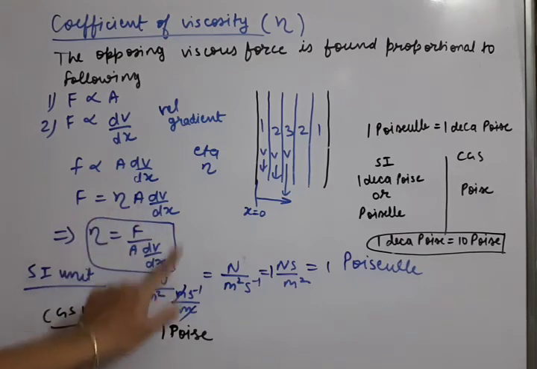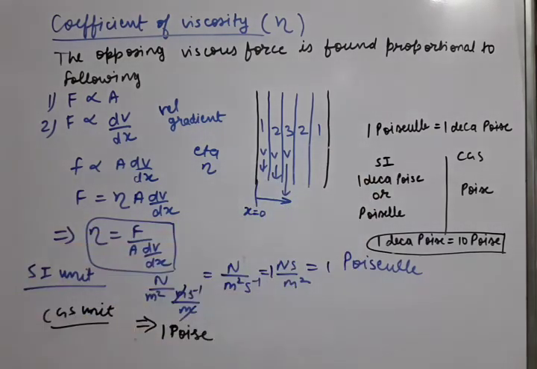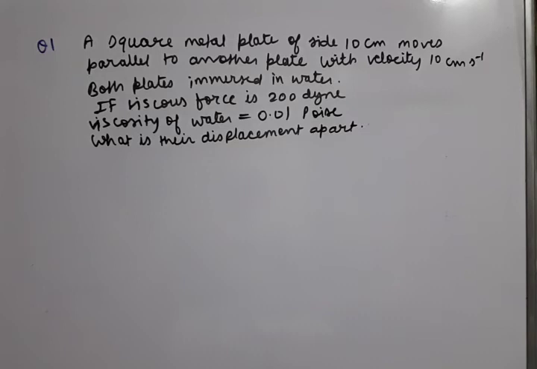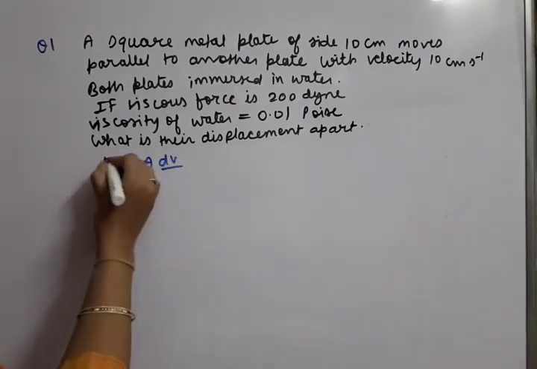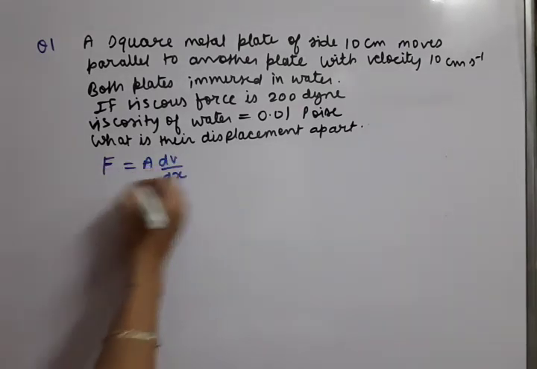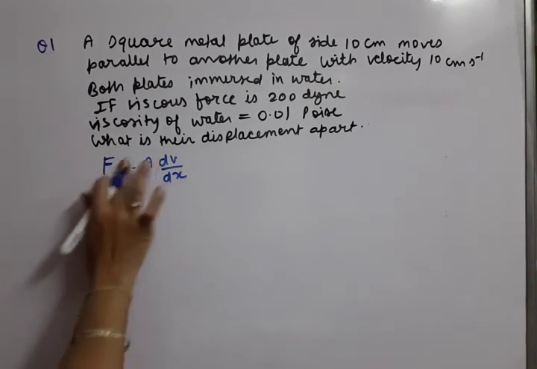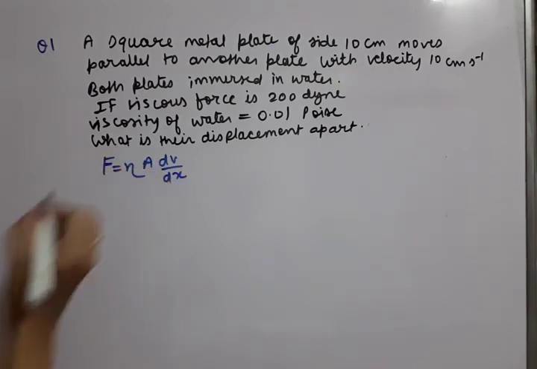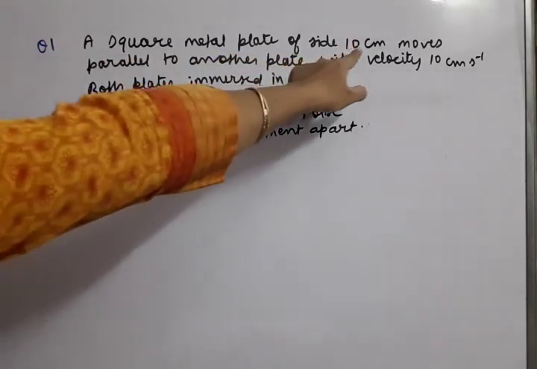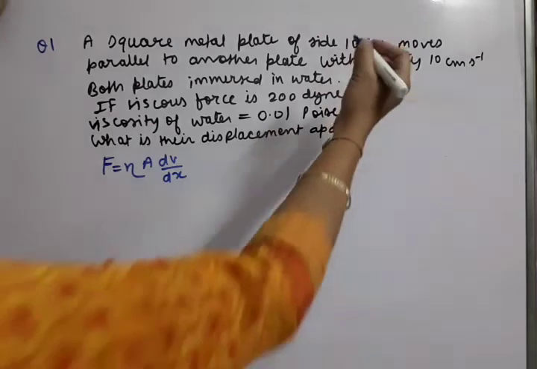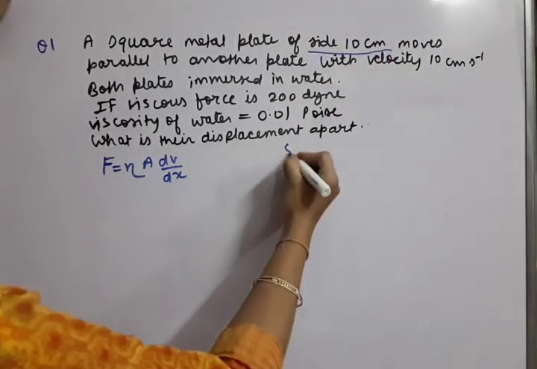Eta formula is derived here and units. Let us do a question based on the above formula which we have derived. Okay, so formula I am writing viscous force F equal to eta A dV by dx. This is our formula. Eta is also there in the formula. Now let us see what is the question. A square metal plate of side 10 centimeter. Okay, side 10 centimeter is given.